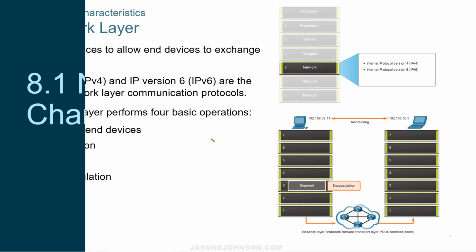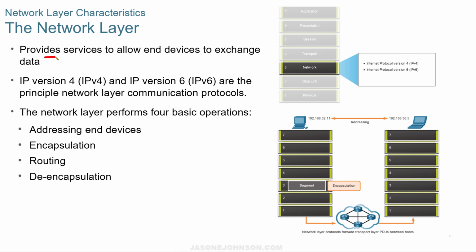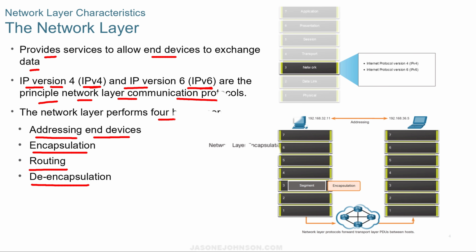On the network layer characteristics, the network layer provides services to allow end devices to exchange data. IP version 4 or IPv4 and IP version 6, and you'll hear me just say v4 and v6 from time to time, are the principal network layer communication protocols. The network layer performs 4 basic operations: it addresses end devices, it provides encapsulation, it provides routing, and it provides de-encapsulation.